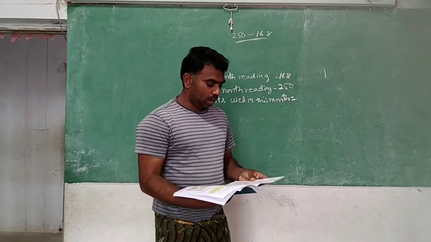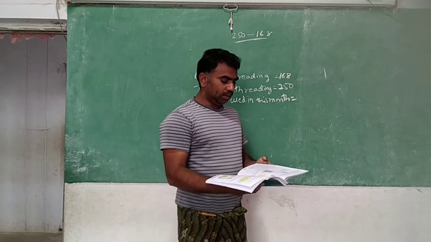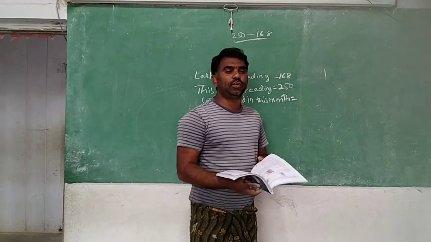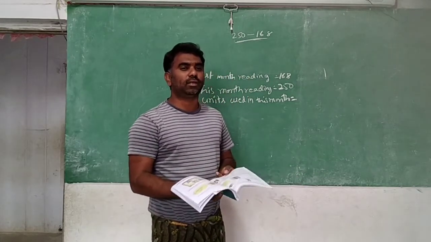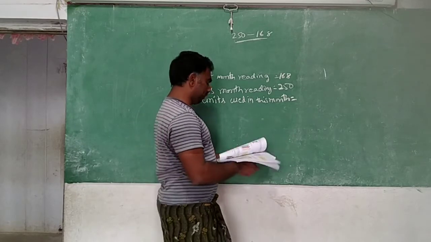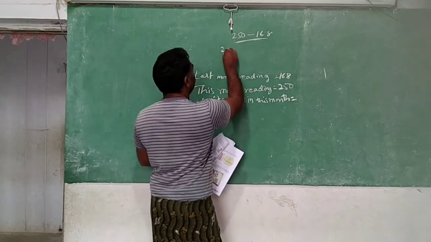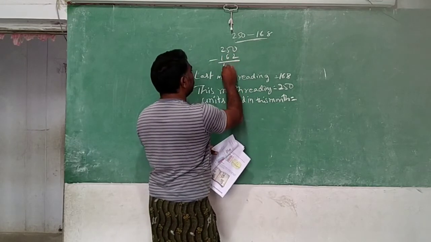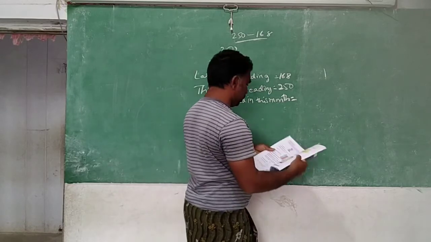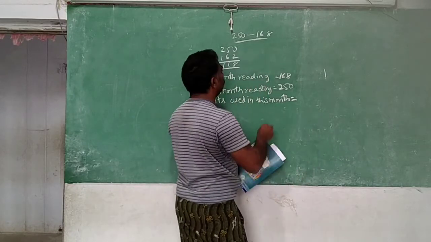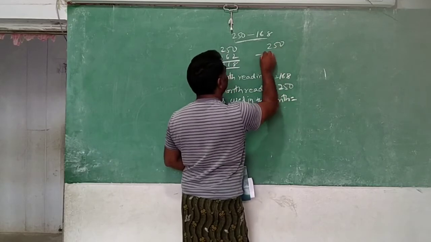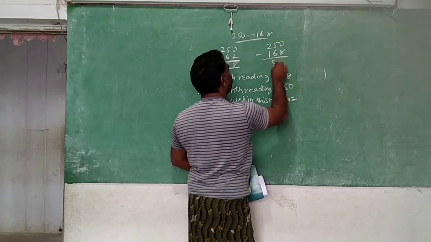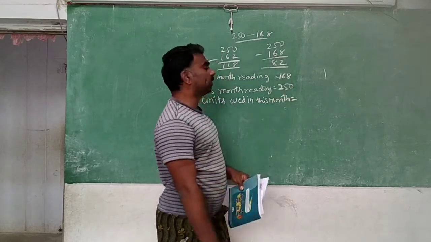Now you see that here Shalini did the subtraction in one way, Shamim did the subtraction in another way. Observe the two subtractions. Shalini's subtraction is 250 minus 162, and the answer she has written is 118. Shamim has written like this, 168. Whose one is correct?